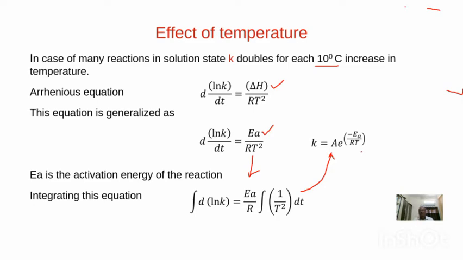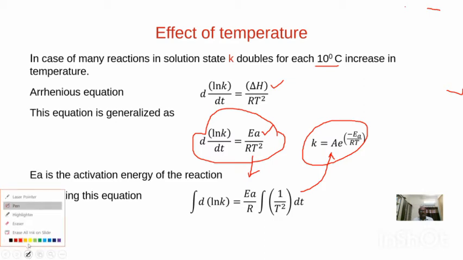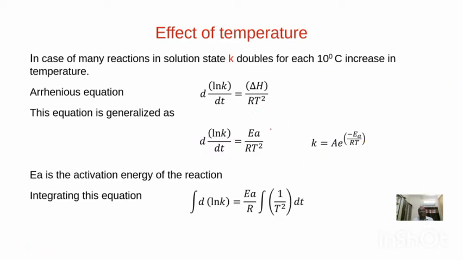This is also called the Arrhenius equation. So we can observe different forms of the Arrhenius equation. The Arrhenius equation explains the relation between the rate constant of a reaction and the temperature of the reaction.